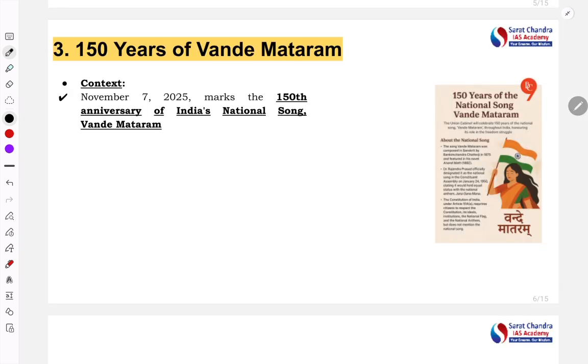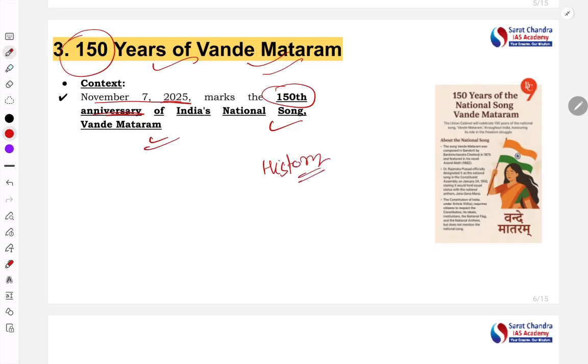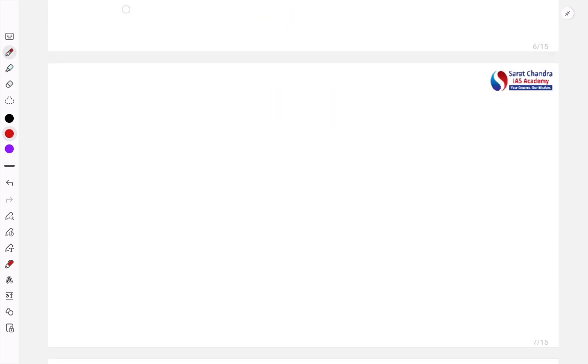Okay. Next important article is 150 years of Vande Mataram. So 7th November 2025 marks the 150th anniversary of India's national song Vande Mataram. From the history point of view, this topic becomes important. They can ask some facts about Vande Mataram: when it was composed, who composed it, where it was written, such kinds of questions can be asked. So let's cover everything about Vande Mataram in one mind map.